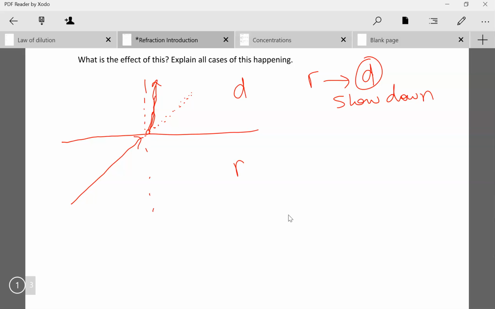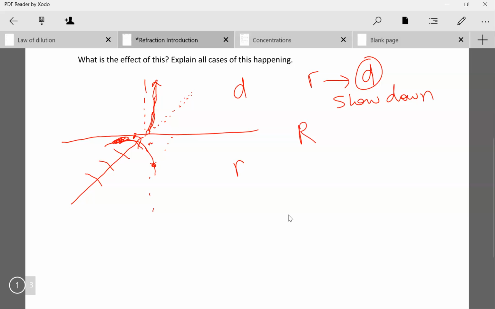towards the normal when it goes from rarer to denser medium, because of the wavefront that light travels in. This part of the wavefront is going to hit the medium first before this part of the wavefront. So if you have a wavefront like this, this region is going to hit the medium first and slow down before this eventually hits the medium and slows down. So what that causes is bending.